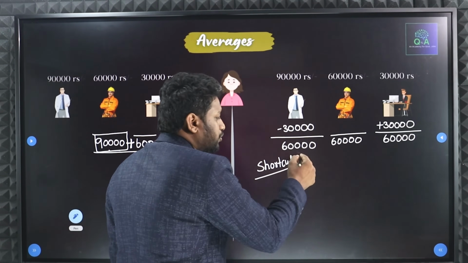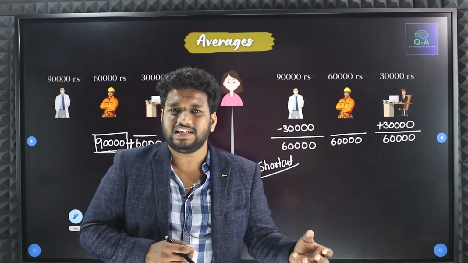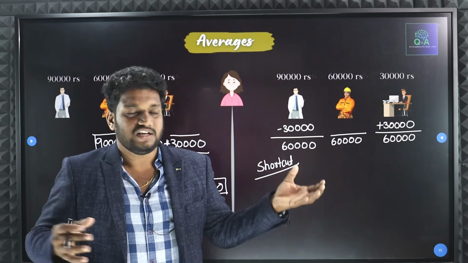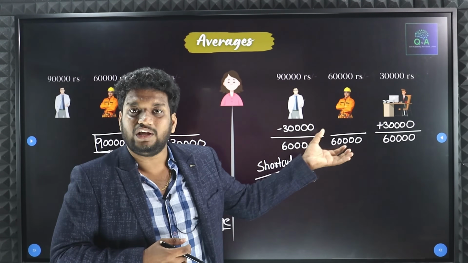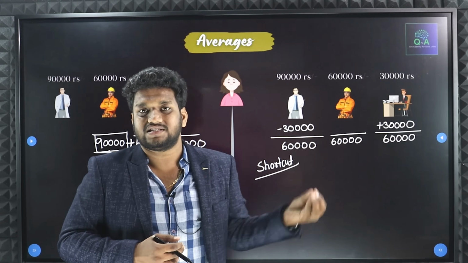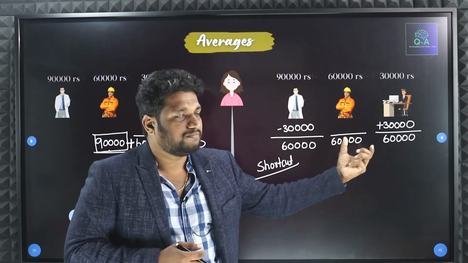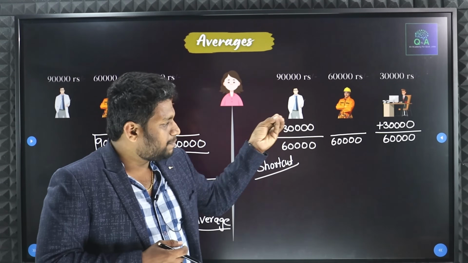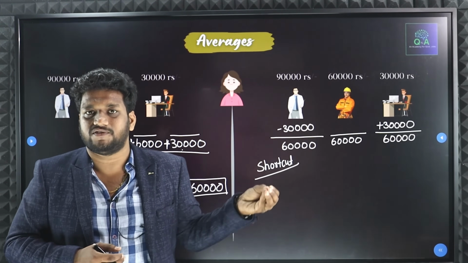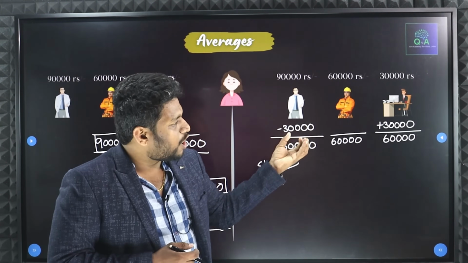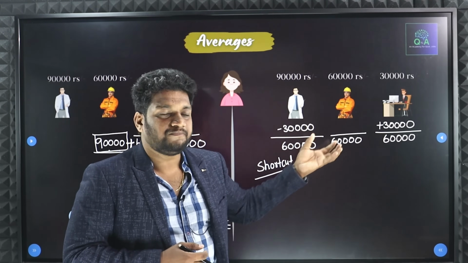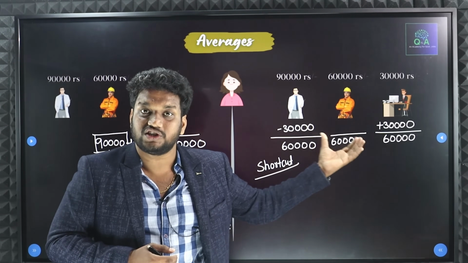Whenever you distribute an amount or quantity in an equal manner, that will be considered as average. For each and every person, it should be the same. It should not be different, like one person getting 70,000 and another getting 50,000. The average for all the brothers will always be the same, and the average for 3 brothers is how much?